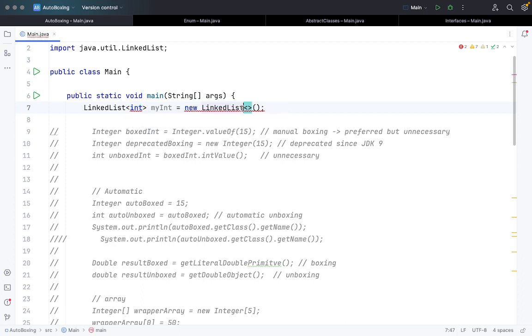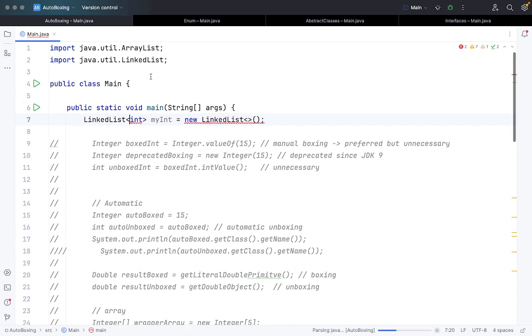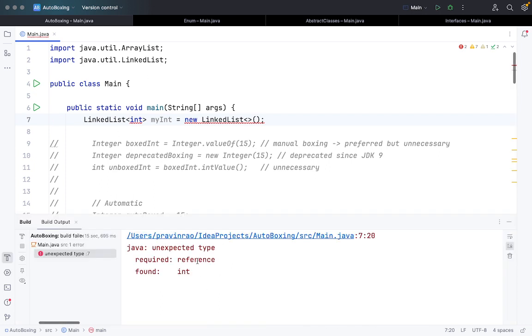By default it is not showing this, but if I try to run this code for the linked list with primitive data type, it should show a compiler error. So let's see what kind of compiler error. It says unexpected type, it requires reference, int and all that.